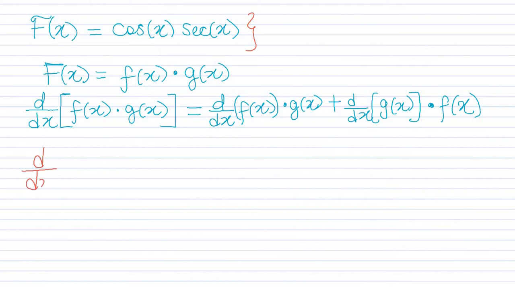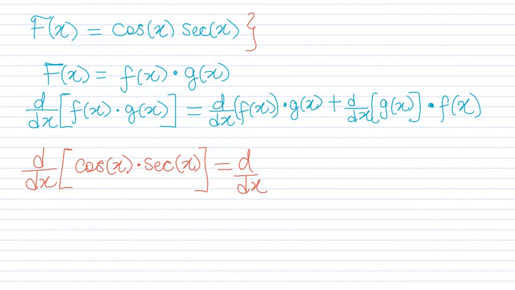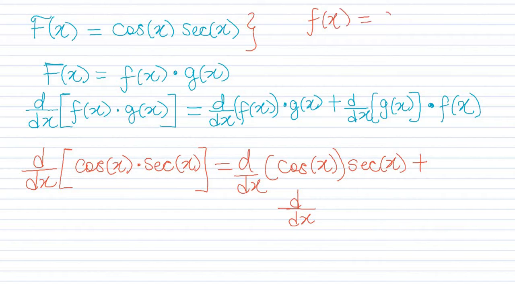So we have d of dx of cosine x multiplied by secant x. So the first thing you have to do is to do the derivative of the first sub-function, d of dx of cosine x, multiplied by secant x, plus d of dx of g of x. And in this case, f of x here is cosine x. For those of you who haven't gotten the idea, g of x is secant x.